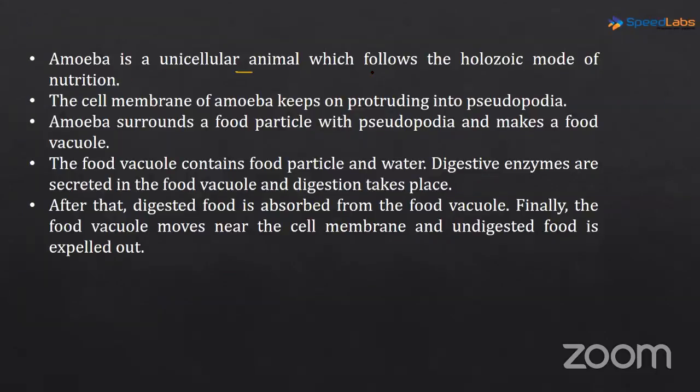Amoeba is a unicellular animal which follows holozoic mode of nutrition. The cell membrane of amoeba keeps on protruding into pseudopodia, the false feet that we saw in the diagram. When amoeba surrounds a food particle with pseudopodia, it makes a food vacuole. The food vacuole contains food particles and water. The digestive enzymes are secreted in the food vacuole, and then the next step, that is digestion, takes place. After that, the digested food is absorbed from the food vacuole, and finally the food vacuole moves near the cell membrane and the undigested food is expelled out.